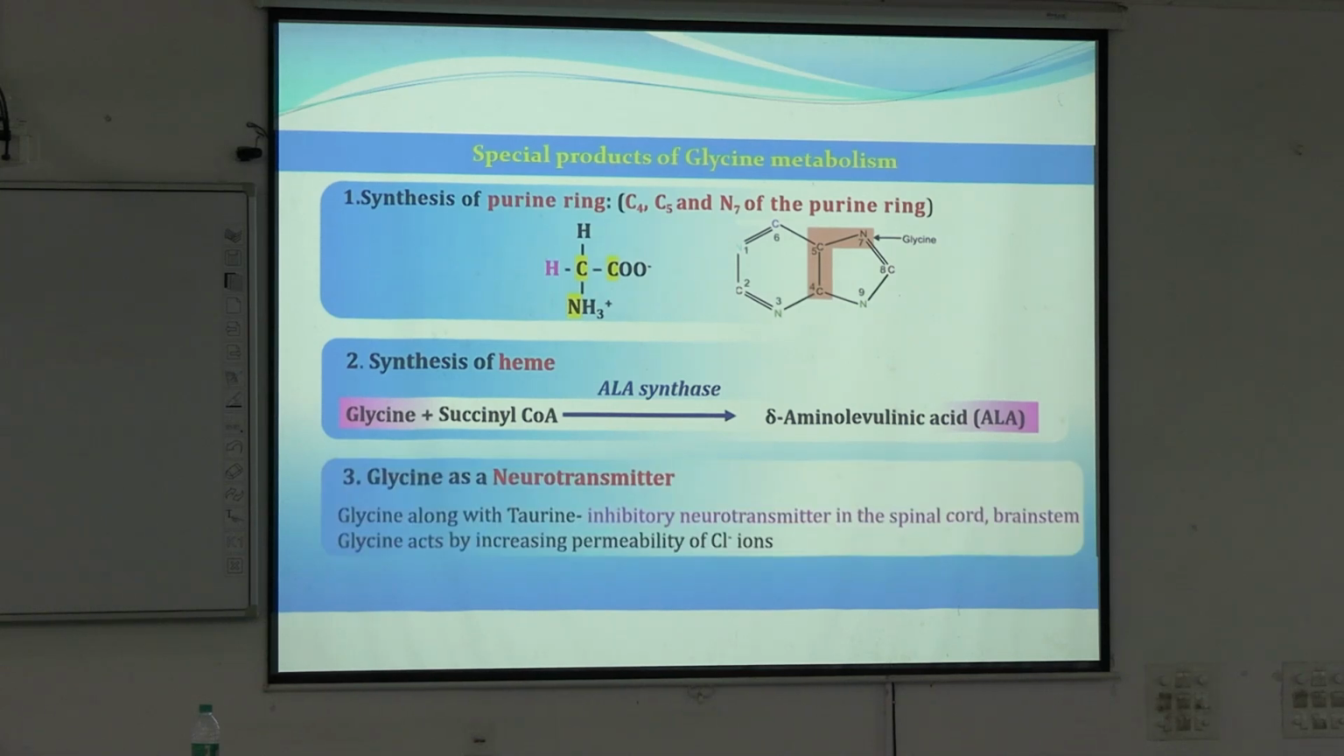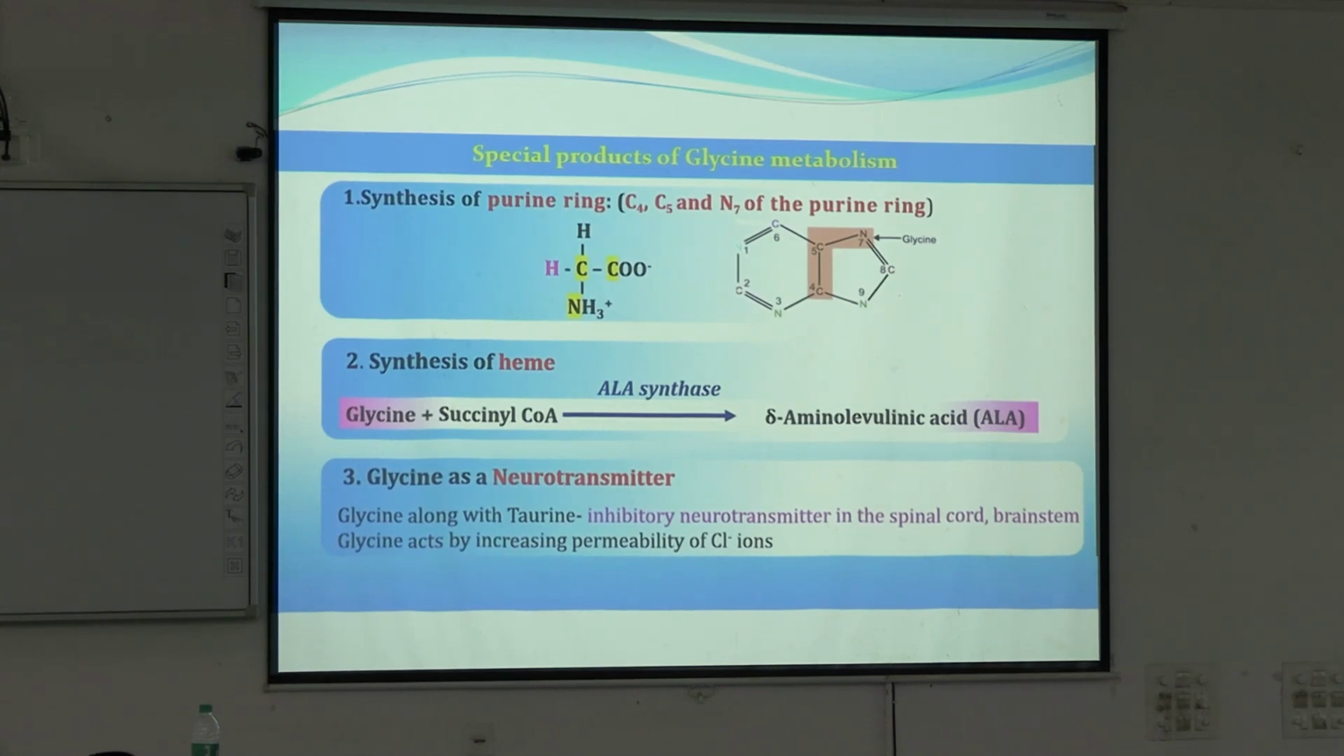Now neurotransmitter. As I said, glycine can form choline and so on. Along with taurine, it forms an inhibitory neurotransmitter, and glycine acts by increasing the permeability of chloride ions.